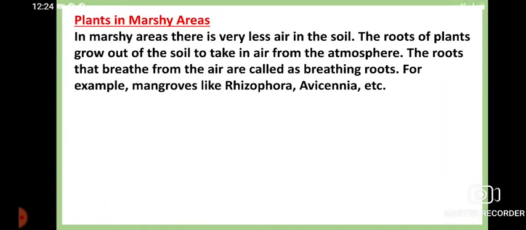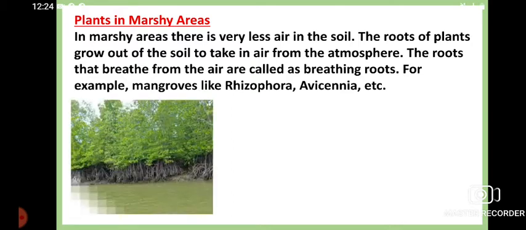Okay, next, coming to the plants which can grow in marshy areas. In the marshy area, there is a characteristic that the soil has very little air. Why is it so? Because a marshy area means an area which is totally covered with water. Most of the time this landmass is covered with the water of high tide. So the roots of these plants are, most of the time, submerged in water in the soil, so naturally they have less air.